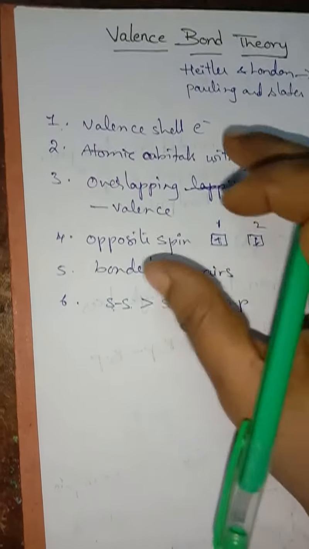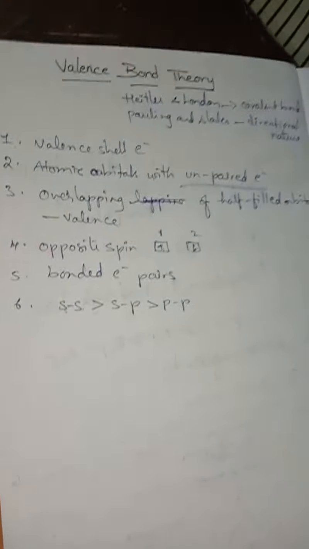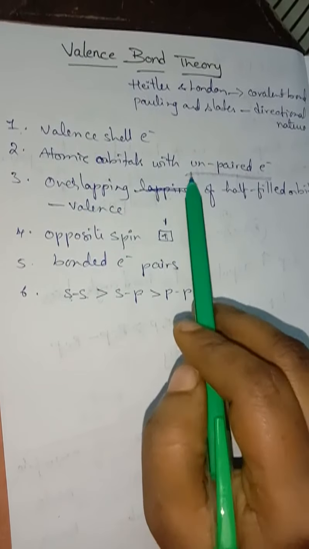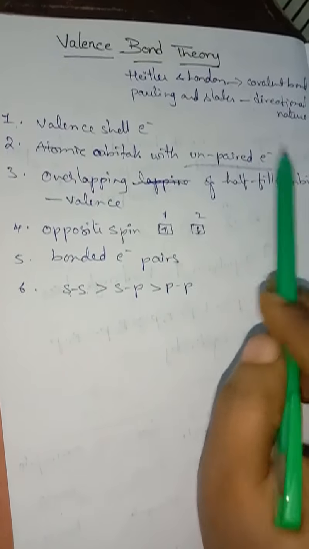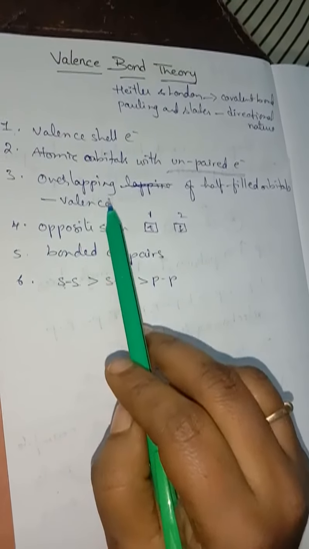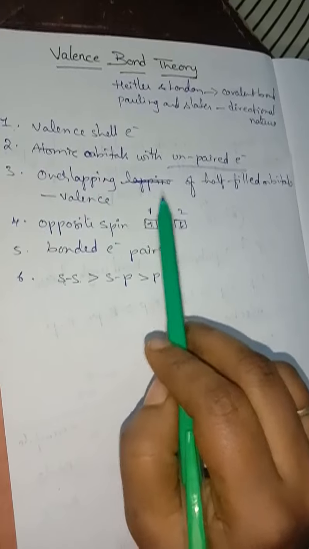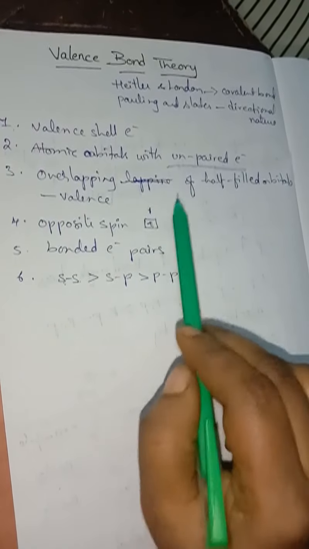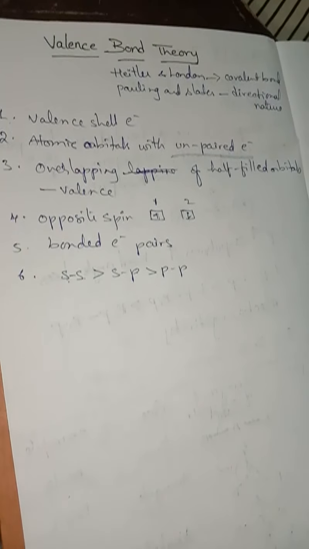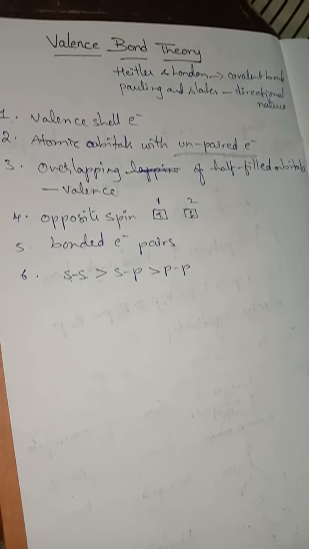I think you have understood this. What is that? They should have valence shell electrons. Atomic orbitals with unpaired electrons only will form the bond. Overlapping of half-filled orbitals, that too of the valence shell which contains unpaired electrons, and the electrons involved should have opposite spin between the two atoms.